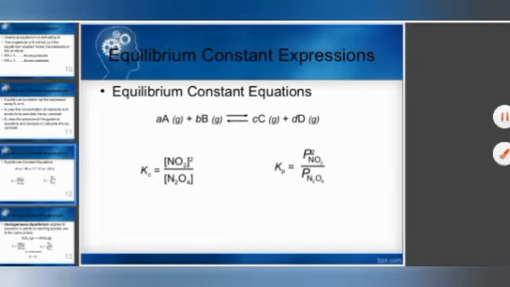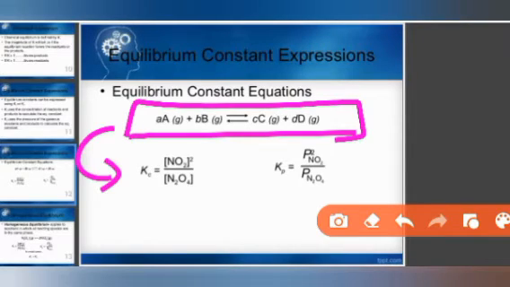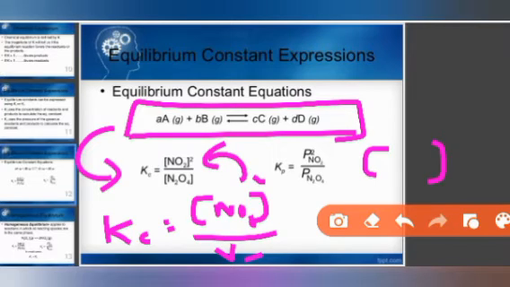The equilibrium constant equation for the same reaction, in case of Kc, is written very simply: Kc is equal to, and we show concentrations in brackets, [NO2] squared upon [N2O4]. Whereas in Kp, the brackets are not written. In place of brackets we write P, for pressure.